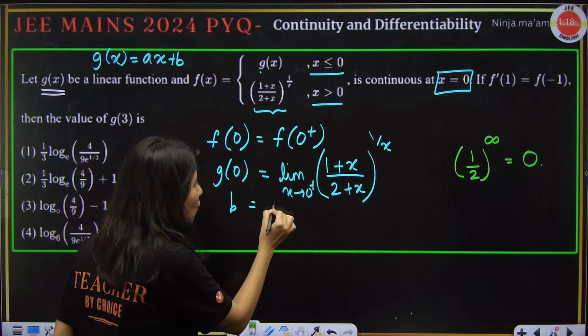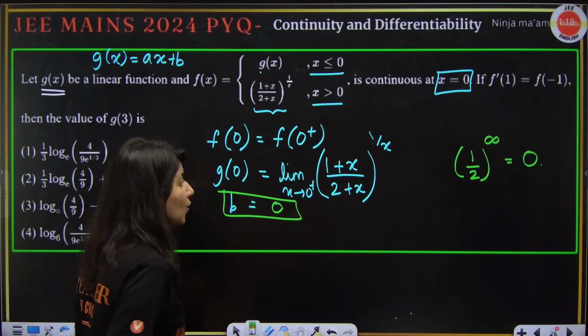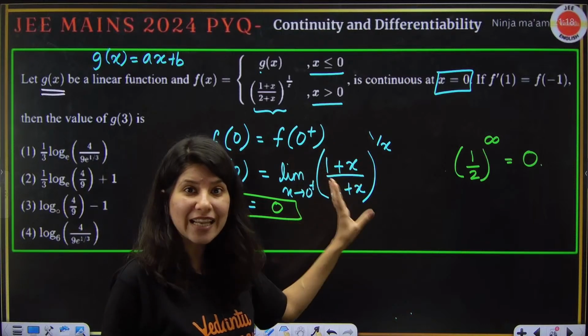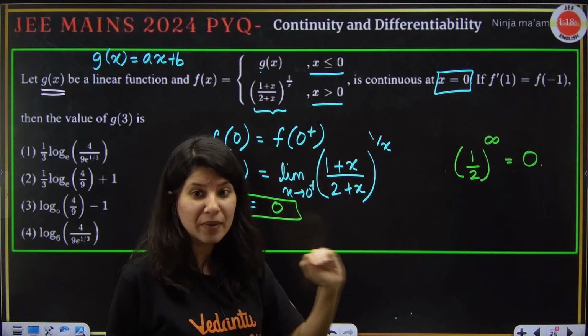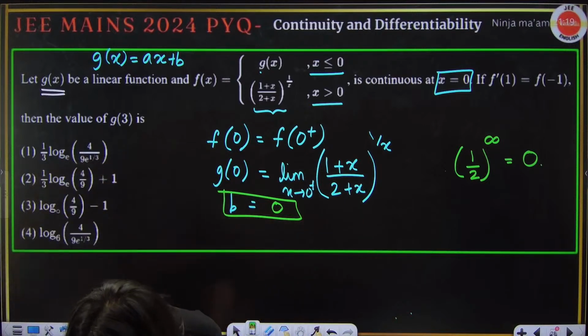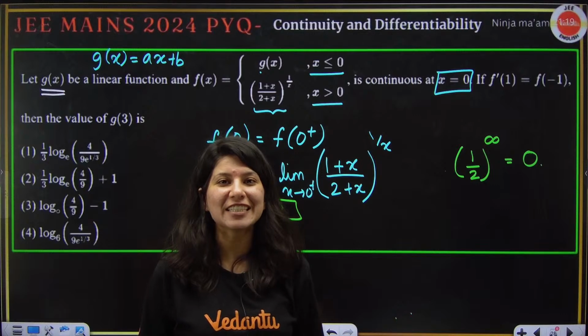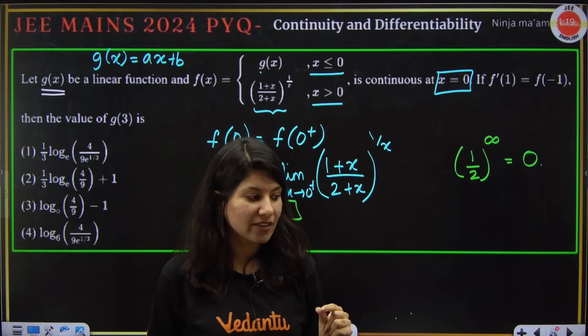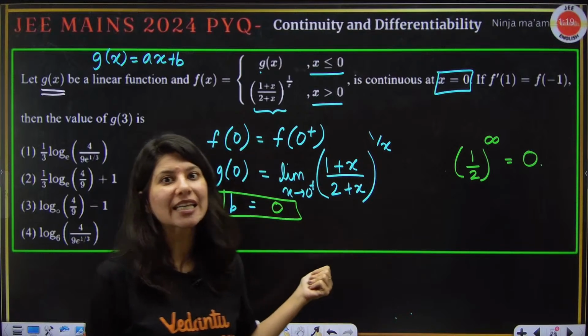So this is 0. Now, if you try to apply the formulas, tools and techniques of limits, it will become very wasteful. Yes, Harish, it is not 1 power infinity. That is the catch over here. That is why if you mug up things, you will get stuck in these types of questions.